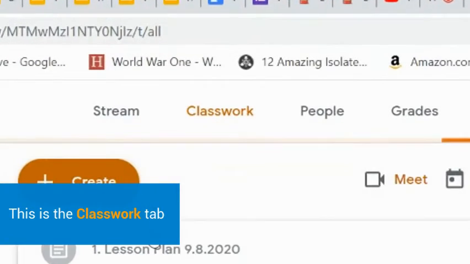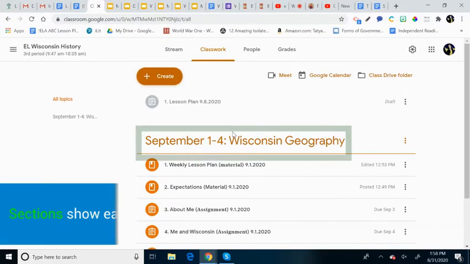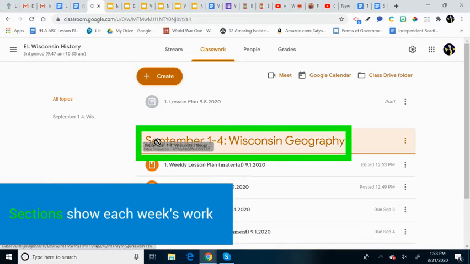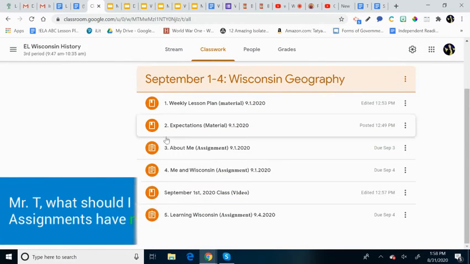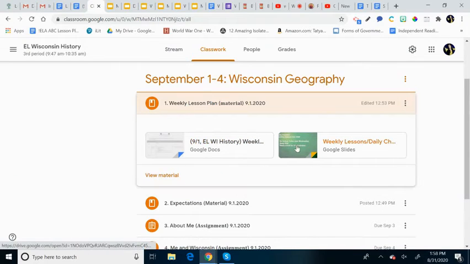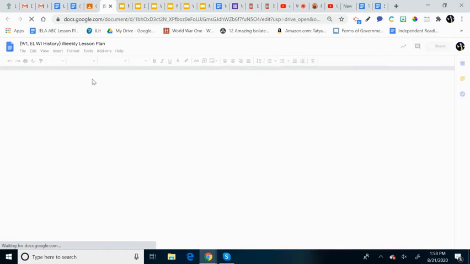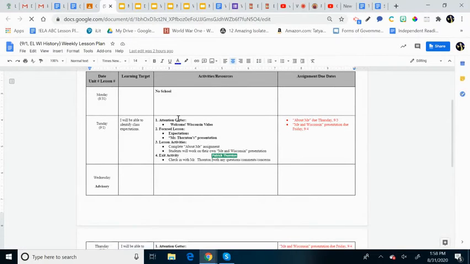Now let's look at the classwork page. This is a very important part. Okay. When you look at this page, notice how I have these sectioned off with the dates for each week. So this is September 1st through 4th. The old ones will go at the bottom, the new ones at the top. Each week I'm going to try and post essentially like a checklist here. So the first week you'll see a lesson plan, and this one has your weekly checklist on the first day and your EL Wisconsin history lesson plan here. So you can see what's coming up a little bit and see what we might be doing. So you can see on Tuesday, this is what we're going to look at.